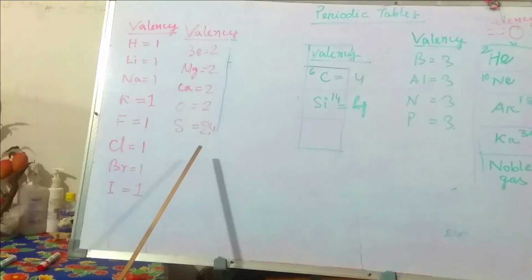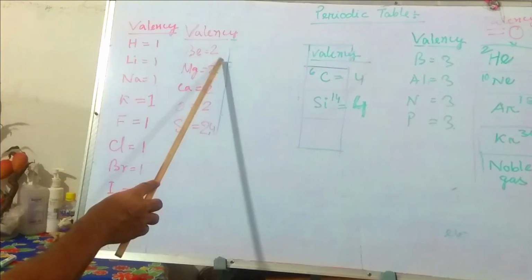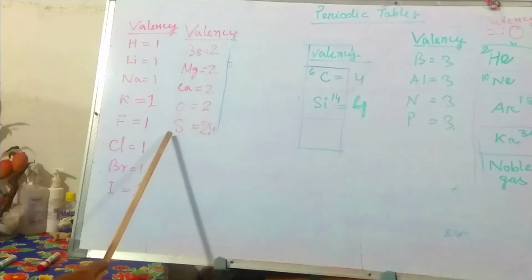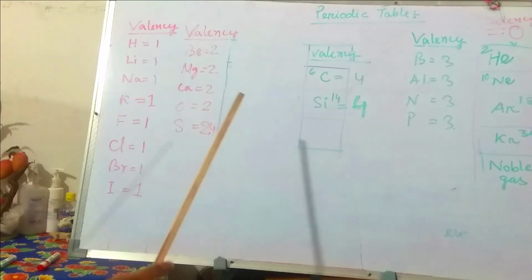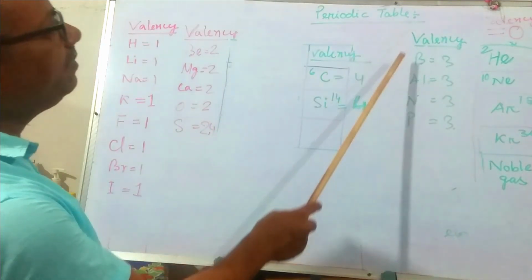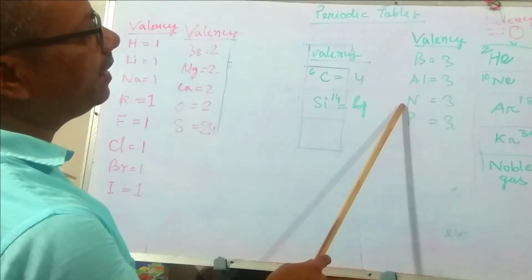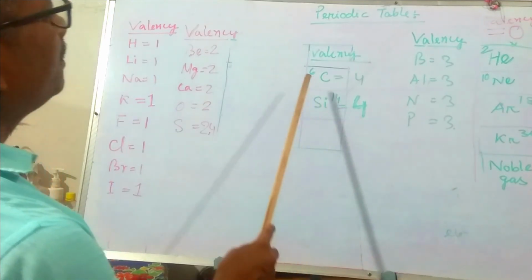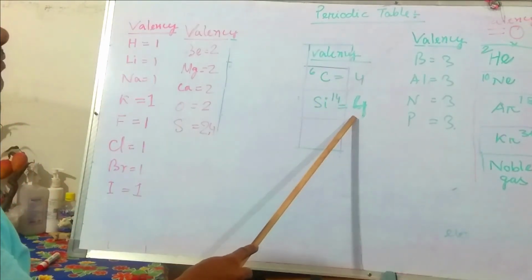Valency 2 containing elements are beryllium 2, magnesium 2, calcium 2, oxygen 2, sulfur has a variable valency 2 and 4. Valency 3 containing elements are boron 3, aluminium 3, nitrogen 3, phosphorus 3. Carbon has a valency 4 and silicon has a valency 4.